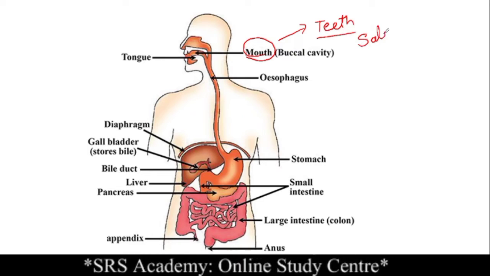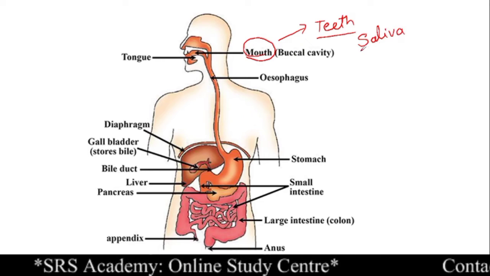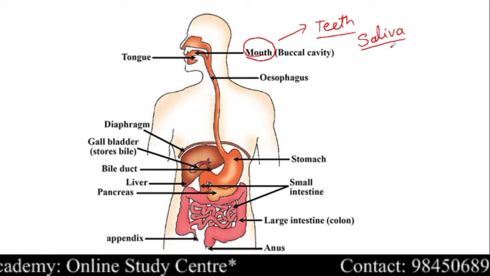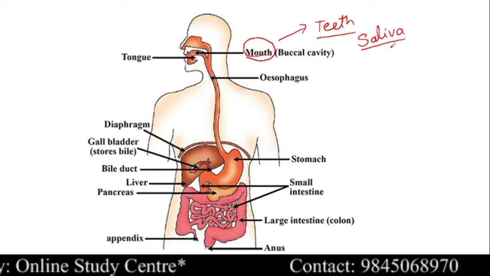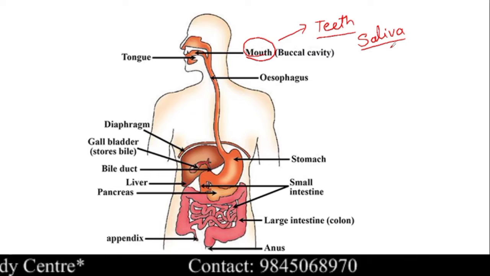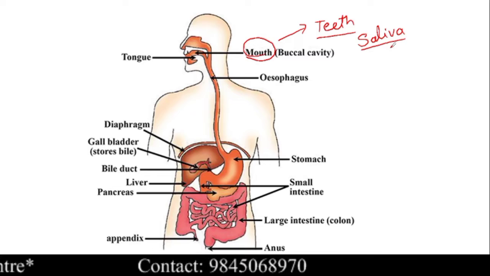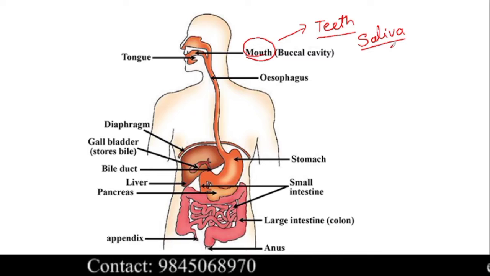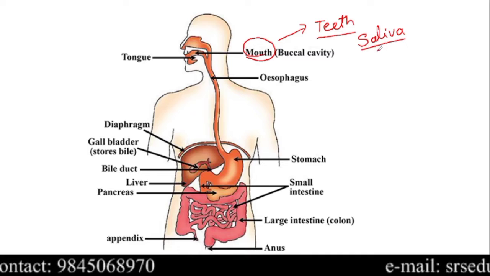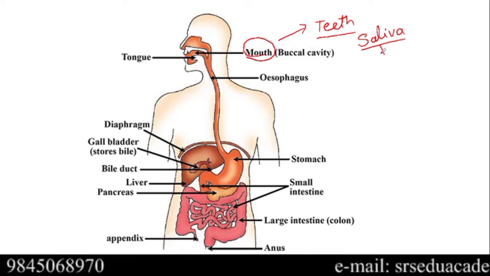Saliva, right? I think you remember the meaning of saliva. Whenever you feel hungry and imagine any food, your mouth starts watering, right? Is it actually water? It looks like water, but this watery substance contains saliva. So what is there in the saliva?